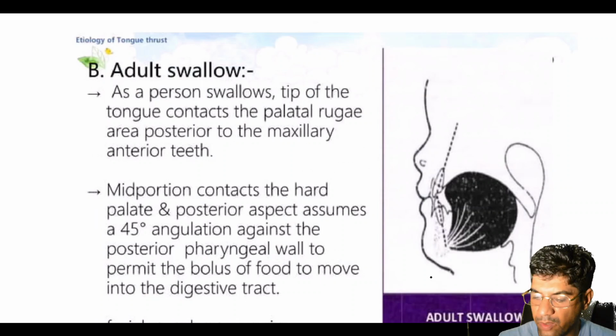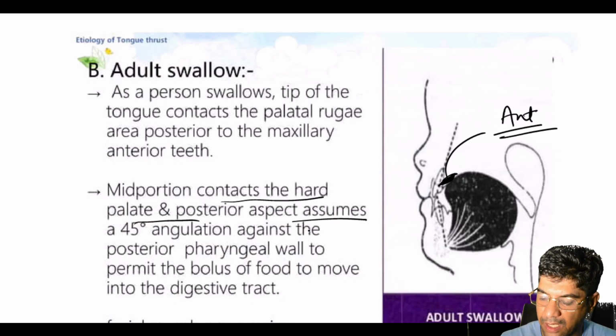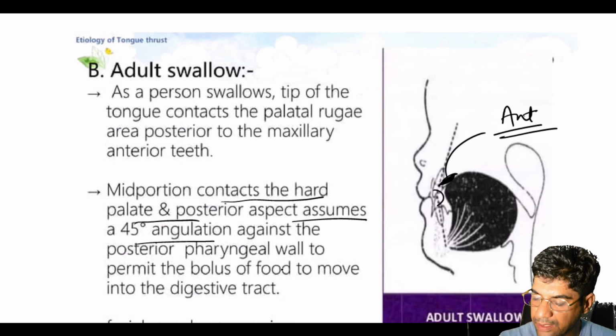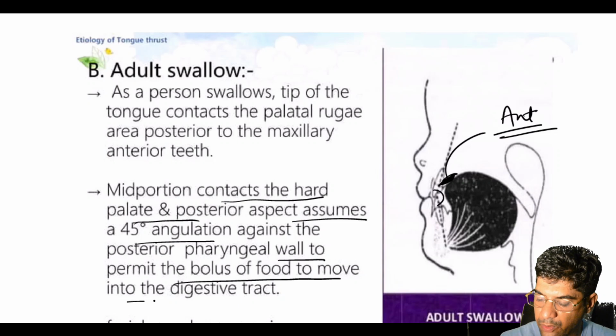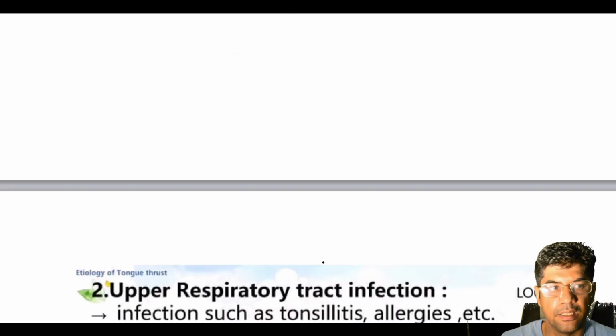Whereas in adult swallow, as the person swallows, the tip of the tongue contacts the palatal rugae area posterior to the maxillary anterior teeth and the mid palate. The mid portion contacts the hard palate and the posterior aspect assumes a 45-degree angulation against the posterior pharyngeal wall to permit the bolus of food to move into the digestive tract. So this is the adult swallow pattern. There are two types of pattern: one is infantile and the other is adult.